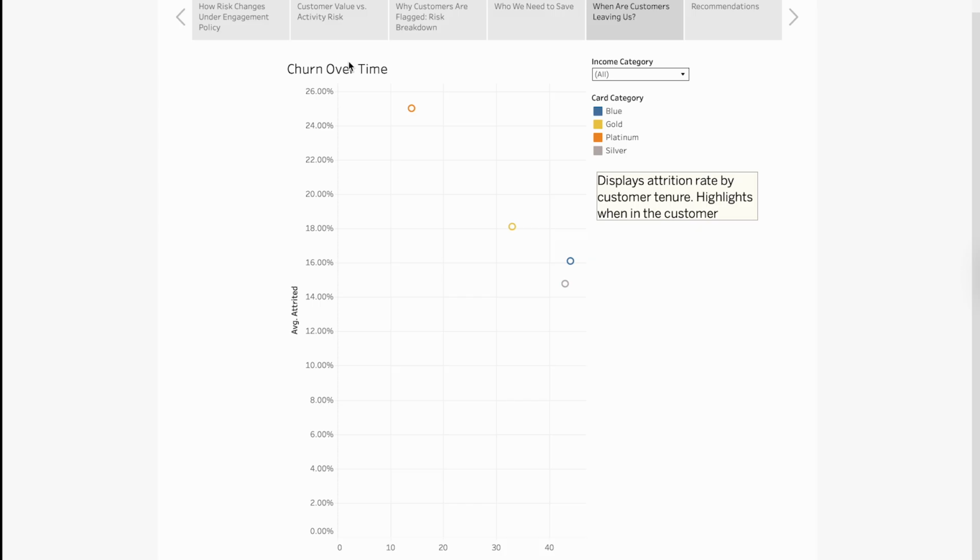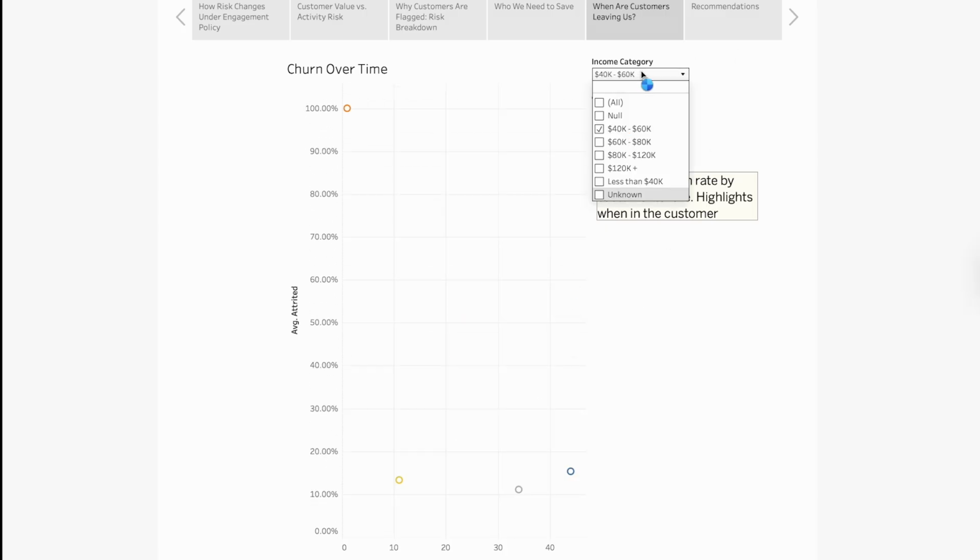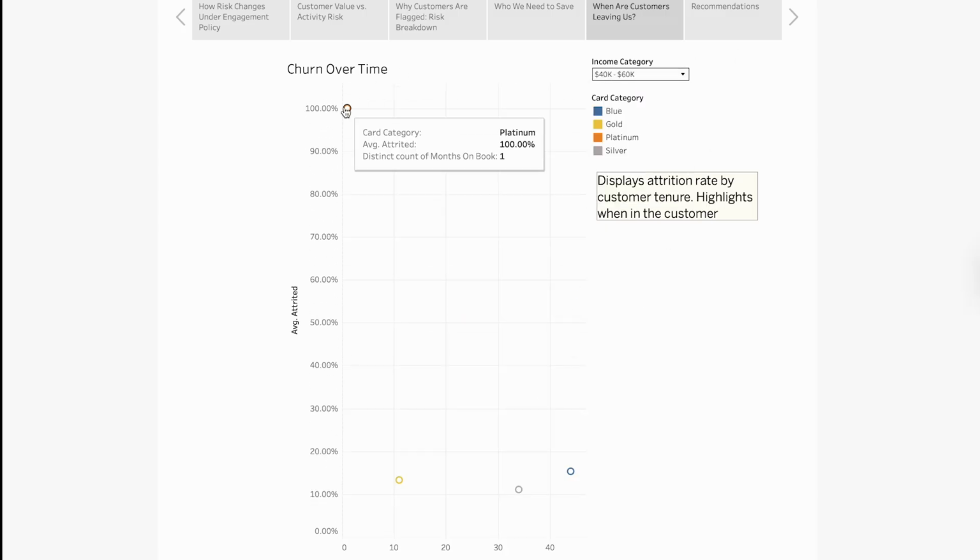Next is churn over time, which shows us the attrition rate and how many months they have been on the card on average. The highest overall is Platinum at 25% attrition rate at only 14 months, and the lowest overall is Silver at 14.77% attrition rate with 43 months on book. Additionally, we can alter these points to allow us to know how each card changes within each income group. The highest in the 40,000 to 60,000 group is Platinum at 100% attrition rate with only 1 month on book. The lowest in this category is Silver at 11.11% and 34 months on book.